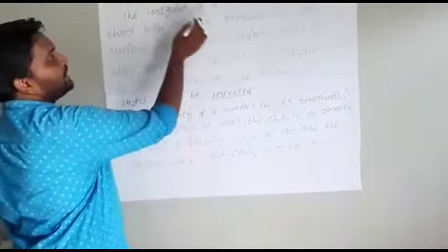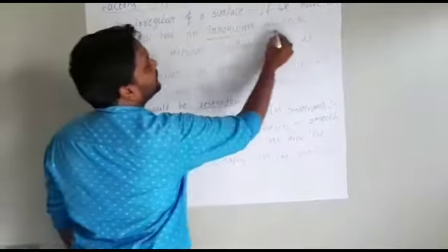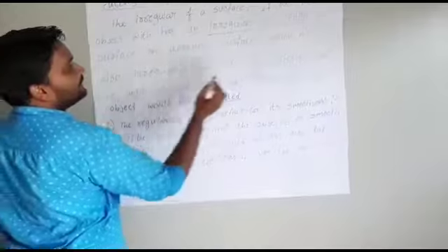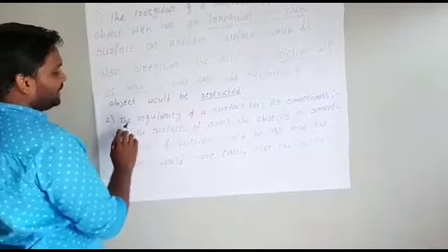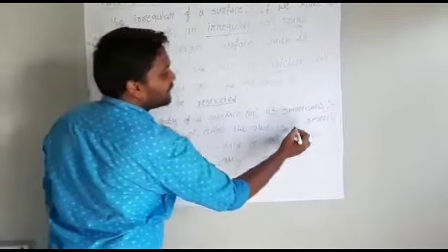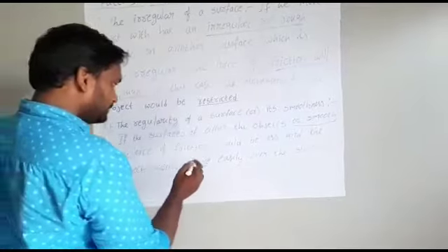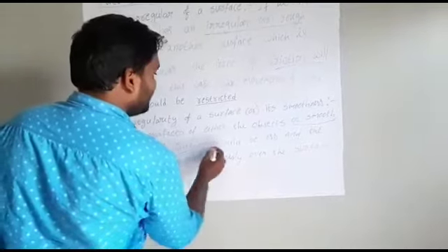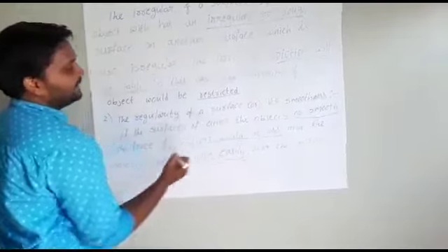If it is an irregular or rough surface, then the friction will be high. If the surface is smooth, then the friction would be less, and the object can move easily.